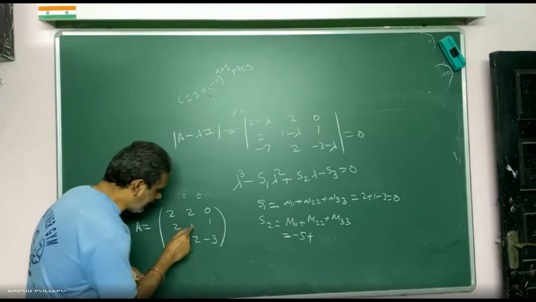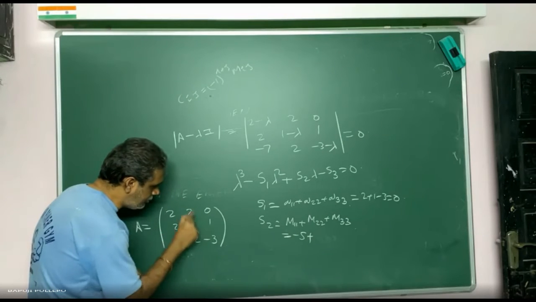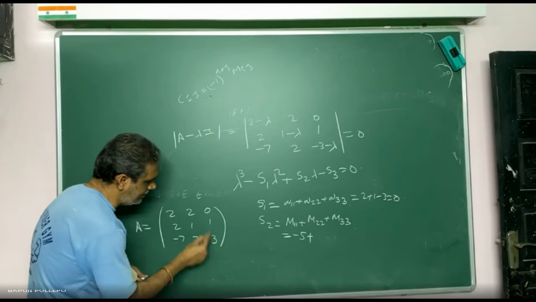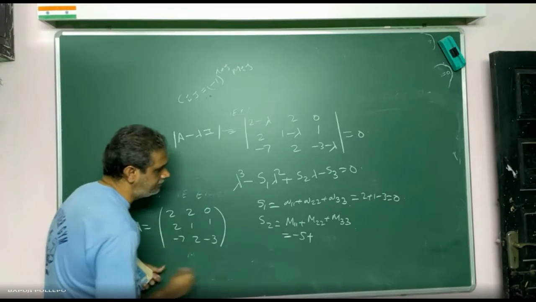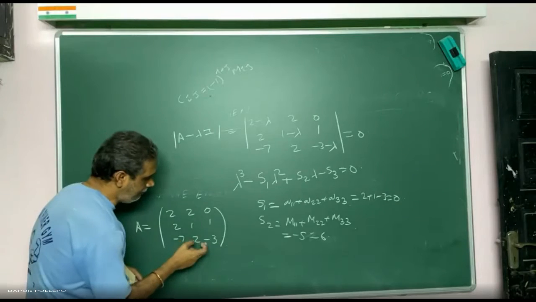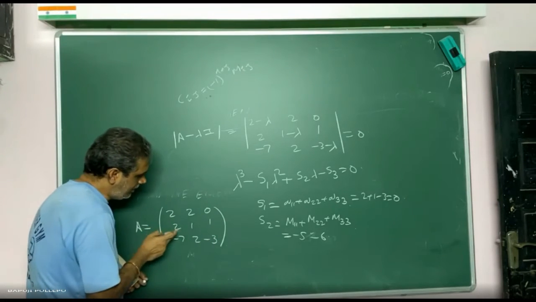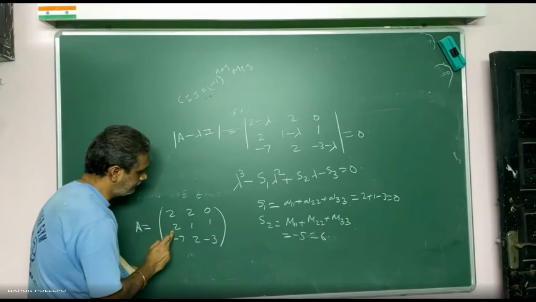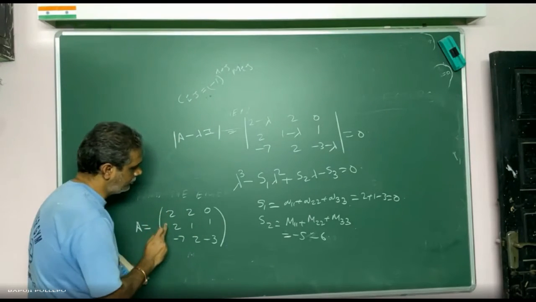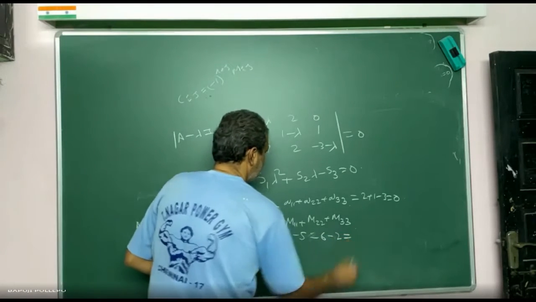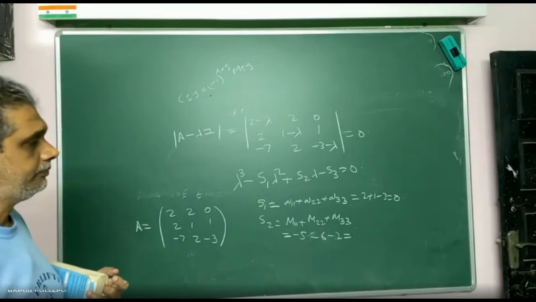Then cofactor of this 1. Leave this row, this column. Then 2 into minus 3, 6. 0 into anything, 0. So what is the value? Minus 6. Then cofactor of minus 3. Leave this column, leave this row. So what you will get? This fellow you will get. Getting or not? So 2 minus 4, minus 2. Now tell me, sir, what is the answer? Minus 13, sir. Very good.